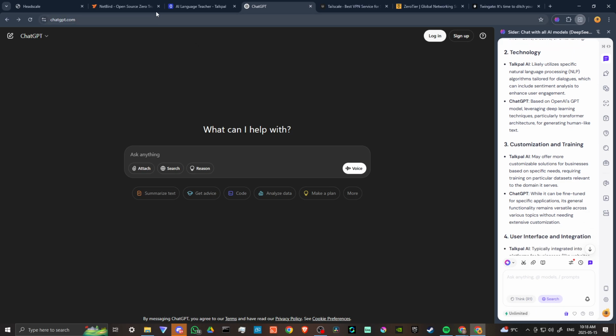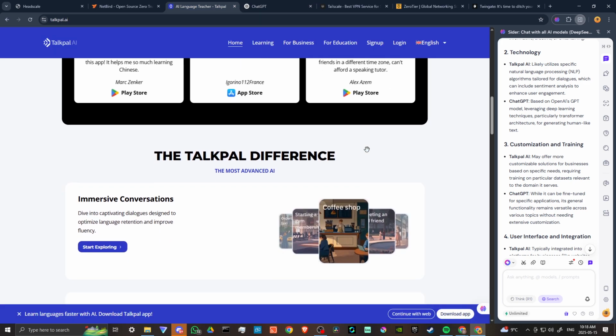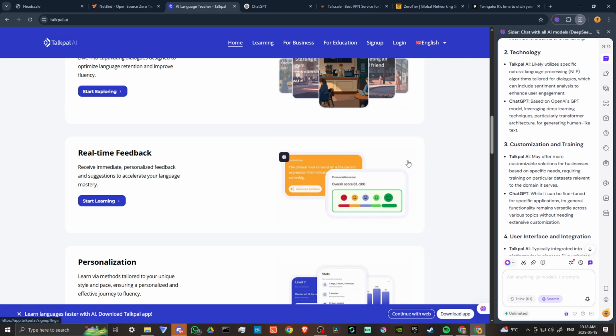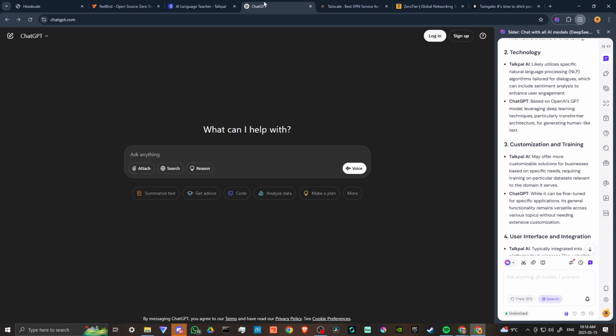Talkpal AI likely utilizes specific natural language processing algorithms tailored for dialogues, which can include sentiment analysis to enhance user engagement, where ChatGPT is based on OpenAI's GPT model, leveraging deep learning techniques, particularly transformer architecture